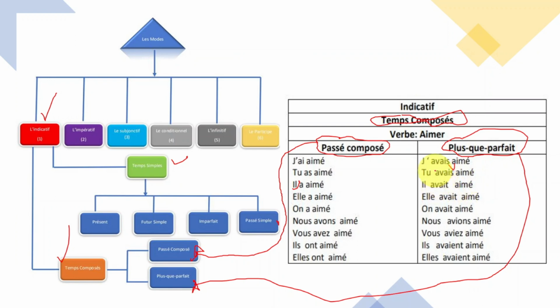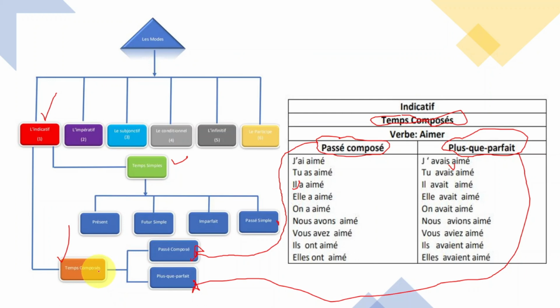Some people say j'avais aimé, some people link it, some people don't link it. So if you say that, it's okay, I understand. Okay? But they are part of plus-que-parfait.